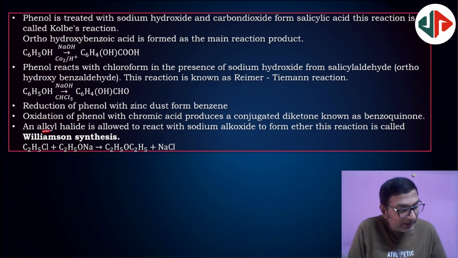Next, when an alkyl halide is allowed to react with sodium alkoxide to form an ether, it is known as Williamson's ether synthesis. So alkyl halide and sodium alkoxide gives ether. Next.